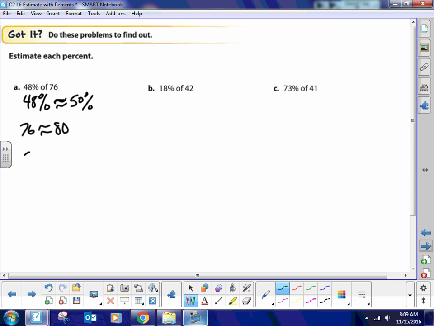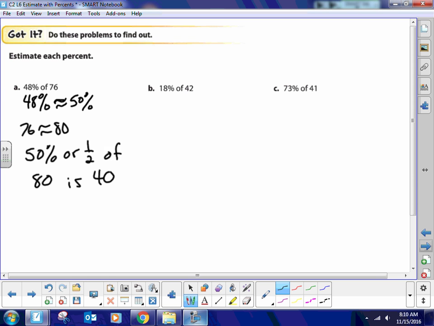Now 50%, or half, of 80 is what? 40. Half of 80 is 40.